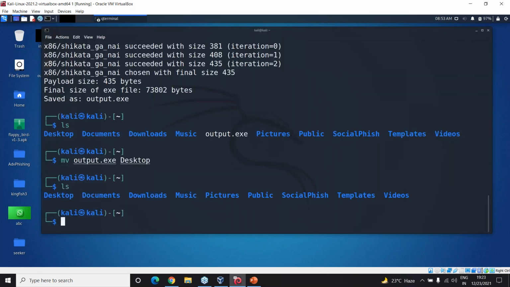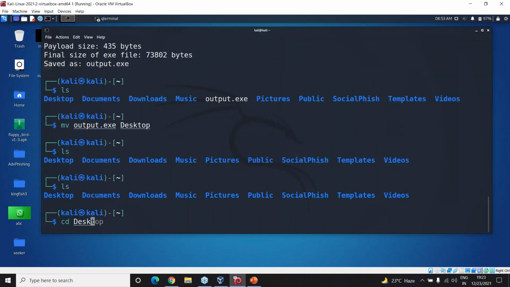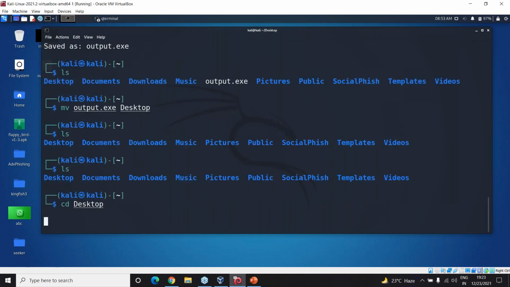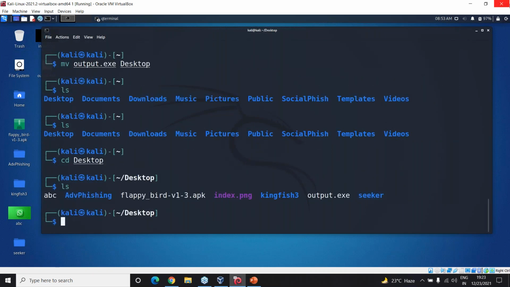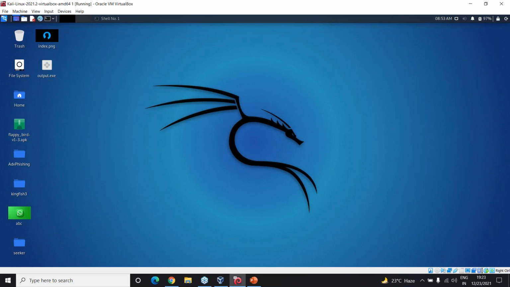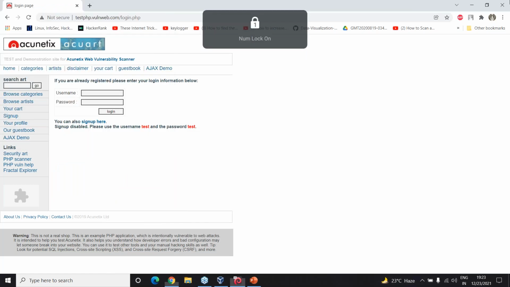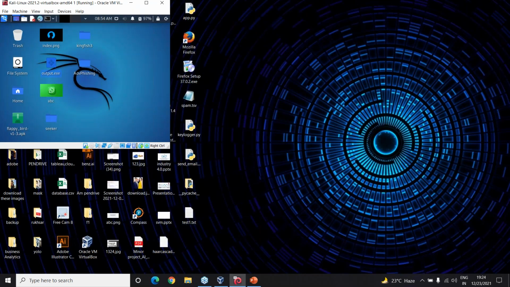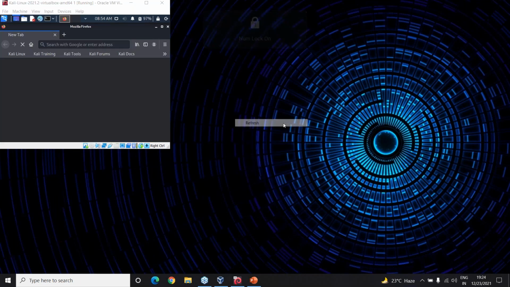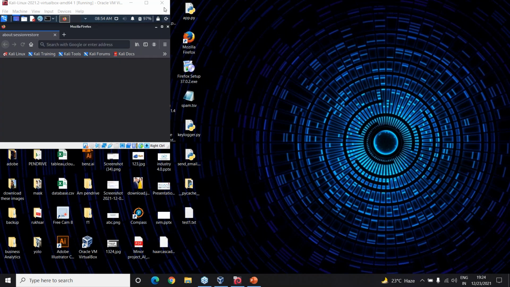Now cd desktop, ls. So here I've got the output.exe file. Now this file needs to be shared with the victim. So how can I share it? I will just open up a link, and from that I will share this file. Or I'll do one thing: since this is my victim system, I'll just try to drag and drop it from here to here. Let me see if the drag and drop is working. I doubt if it's going to work.